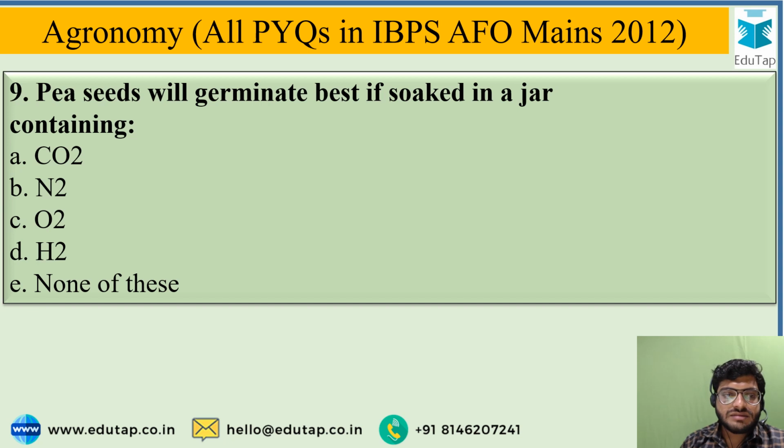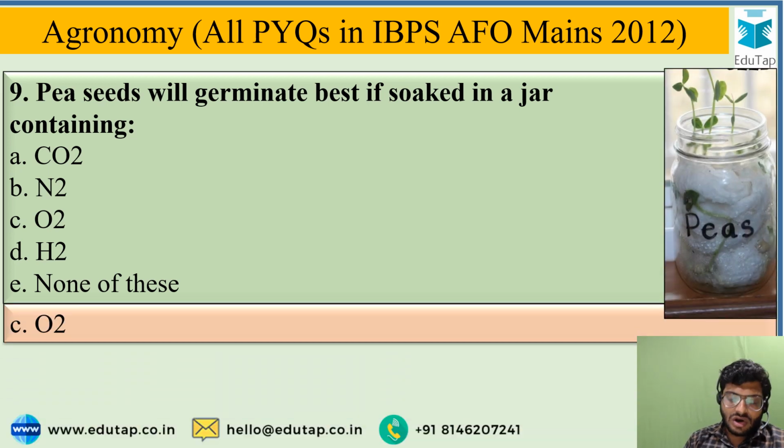Next question is: pea seeds will germinate best if soaked in a jar containing, and the options are carbon dioxide, nitrogen, oxygen, hydrogen or none of these. You can easily answer this question. The correct answer is oxygen.